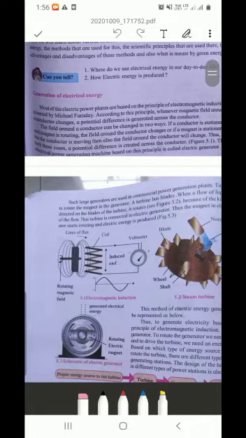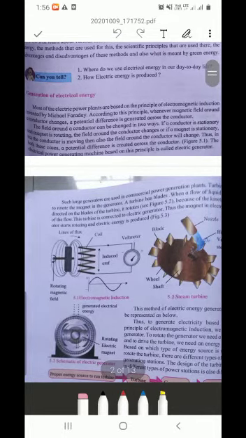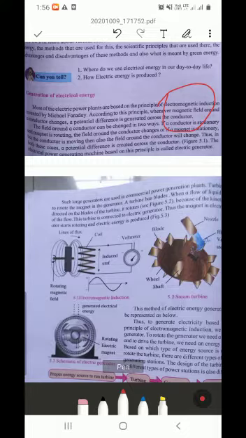See here, most electric power plants are based on the principle of electromagnetic induction. Electromagnetic induction we study in the fourth lesson of Science 1, 10th class. There we are going to study electromagnetic induction. Now, the field around the conductor can be changed in two ways, isn't it? What are these two ways? Let me tell you what these ways are.